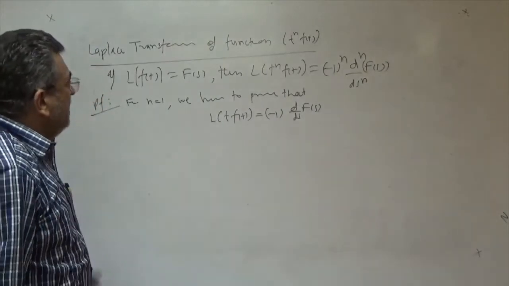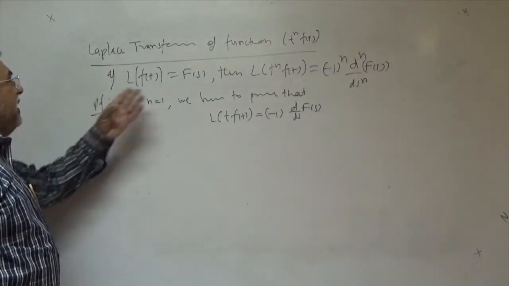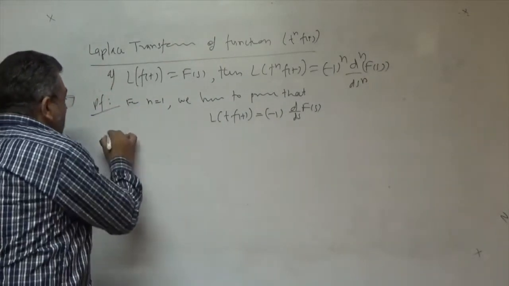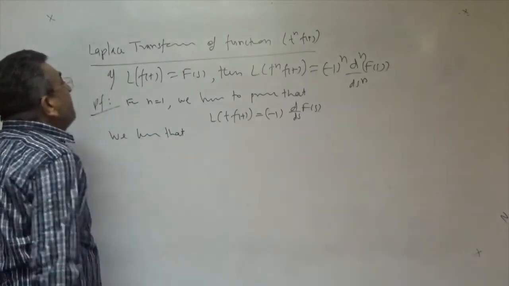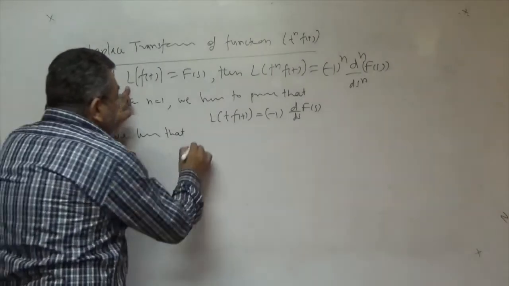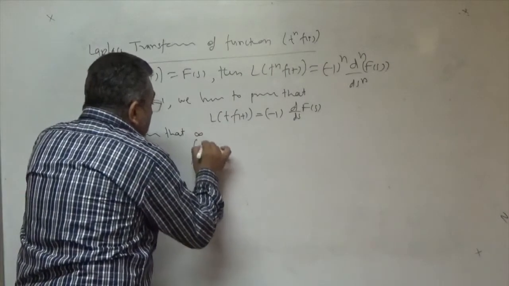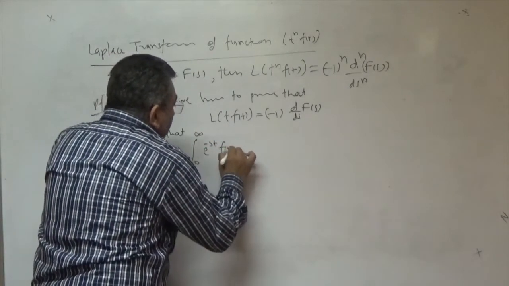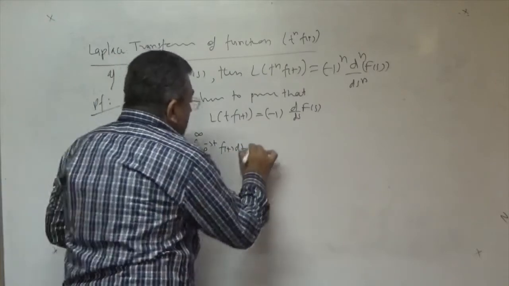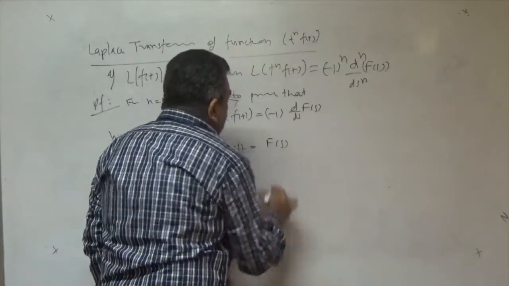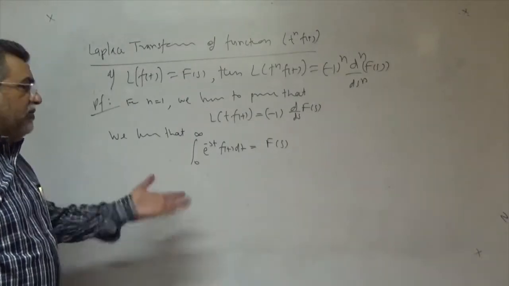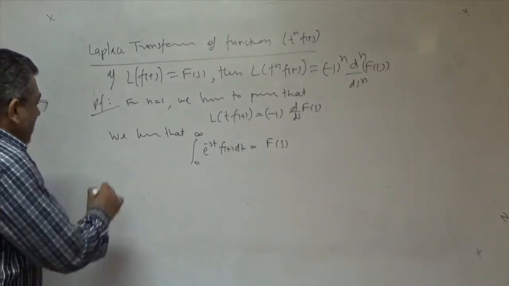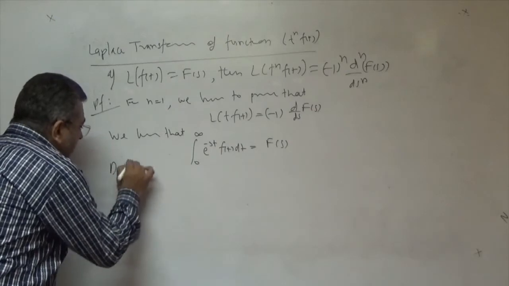Right. Very simply, we can prove this by original formula, as we know that Laplace transform of f(t) is integral 0 to infinity e to power minus st f(t) dt is equal to capital F(s). Right. This is the original formula. This is the first principle. So simply differentiate this.